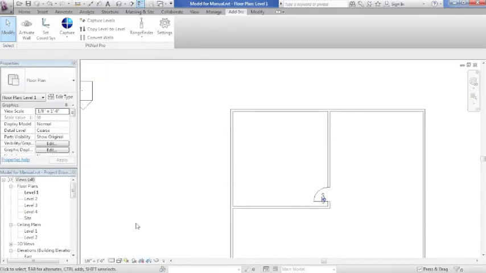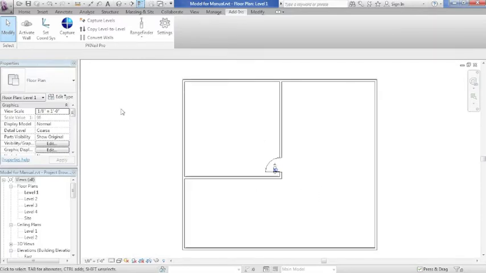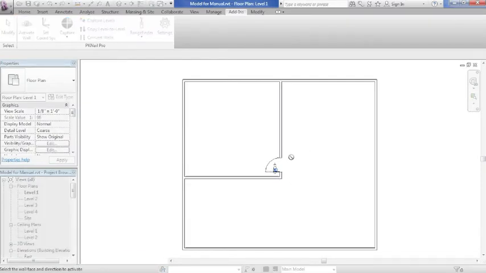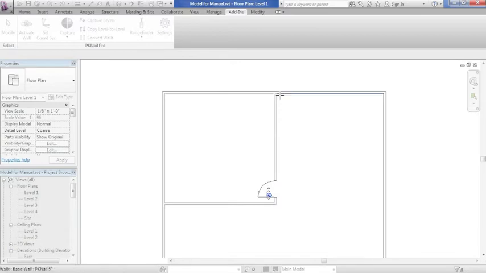And okay. So we've placed the door, and now if we want to go out, and let's say there's a hallway to the opposite edge, on the opposite side of this door, we'll go ahead and activate this wall. We'll say we're using this jamb to measure the next piece of structure or next wall. And then we'll need to get the overall space.